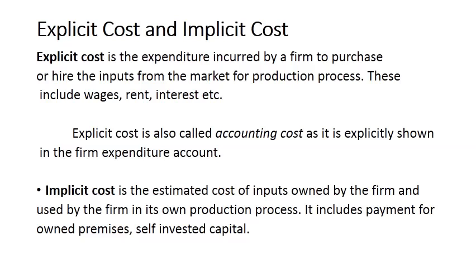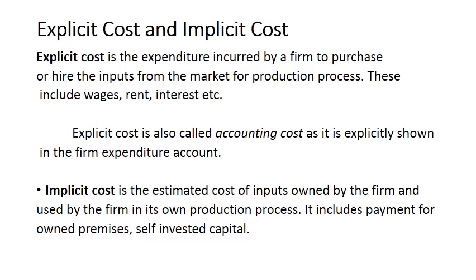If we have a huge amount of money and we are investing that money, we need not pay interest to the bank or to any other lender, because we have our own capital. Then we need not pay the interest. So these are implicit costs, and collectively, explicit cost plus implicit cost, these are known as economic cost.